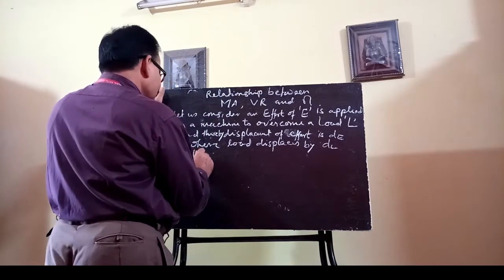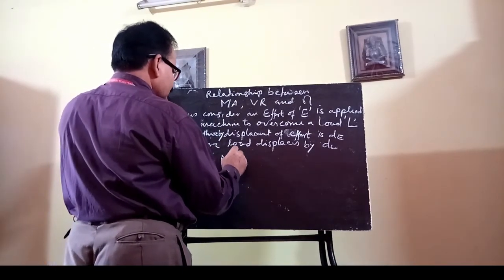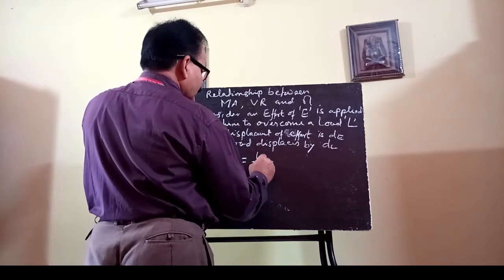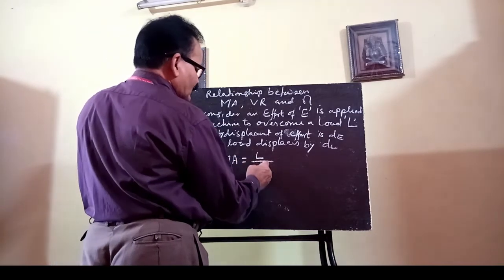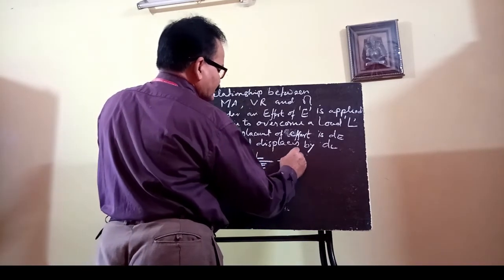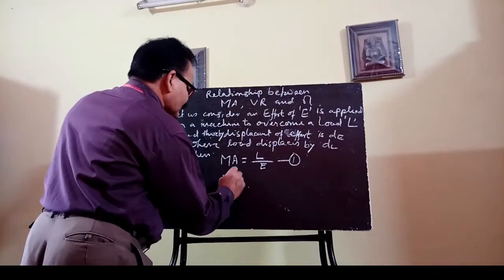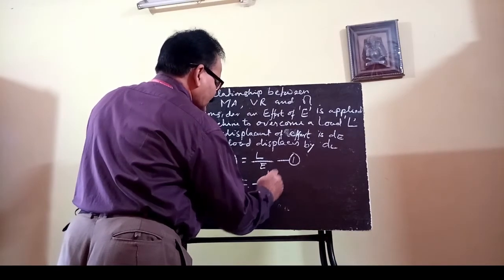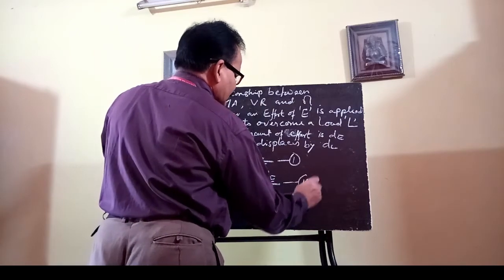Then mechanical advantage, as we know, is the ratio of load and effort. Say this is your equation 1. And velocity ratio is the distance moved by effort to the distance moved by load. This is your equation 2.